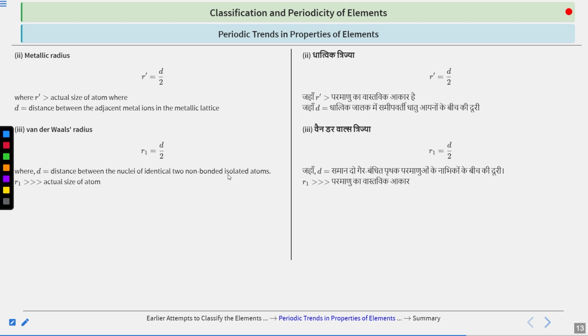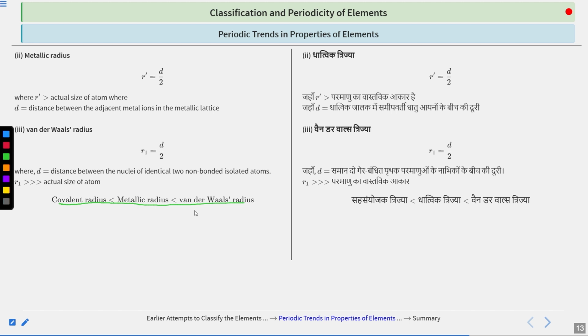Adding these two makes the radius you have calculated much greater than the actual size, because of the overall area the molecule occupies. Clear? This trend is very, very important and should always be remembered: van der Waals radii is greater than metallic radii, which in turn is greater than covalent radii.